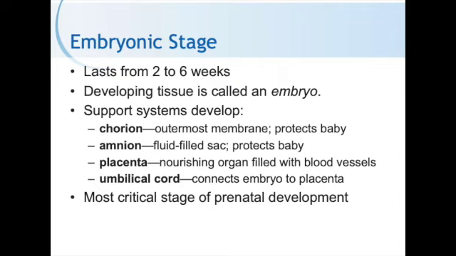The umbilical cord contains 3 blood vessels that connect the baby to the placenta. The umbilical cord grows out from the developing child at the site of the future belly button and connects with the placenta. Experts say the embryonic stage is the most critical stage of prenatal development because almost all of the unborn baby's body systems will develop during this time.